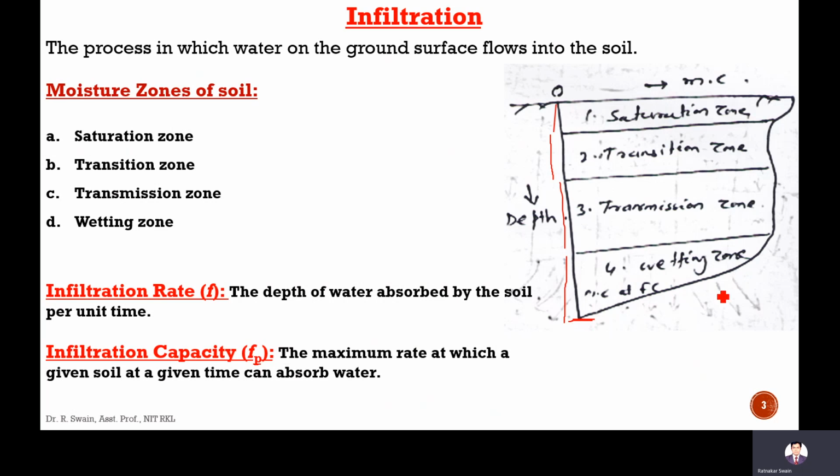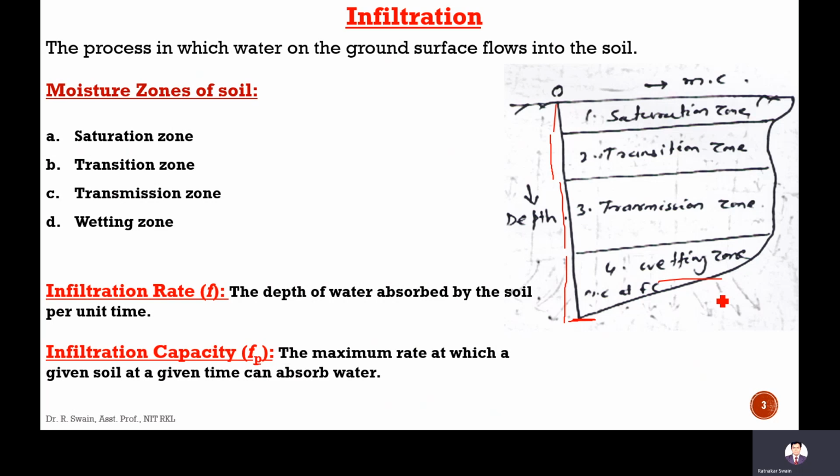After that we cannot hold it, that will be your gravity water. The water will join the groundwater. So up to this field capacity, the water can be held by the soil. This last zone is called wetting zone.